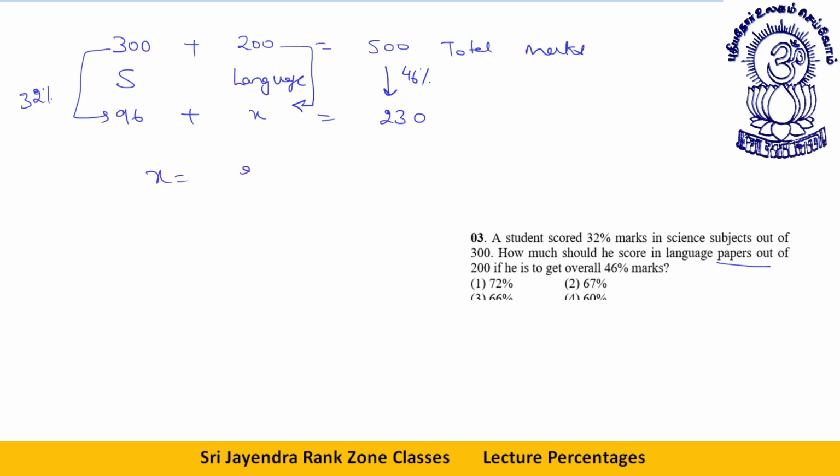So x comes out to be 230 minus 96, or 134. If you need to convert 134 out of 200 into percentage, you do it like this. This is 67%, easily done.